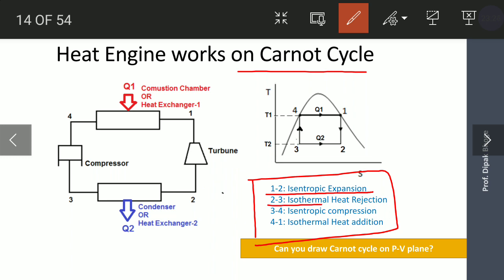Then 2 to 3 is the isothermal heat rejection. 3 to 4 is the isentropic compression, and 4 to 1 is the isothermal heat addition or heat supply. So during the 4 to 1 process, Q1 amount of heat is supplied, and in the 2 to 3 process, Q2 amount of heat is rejected.